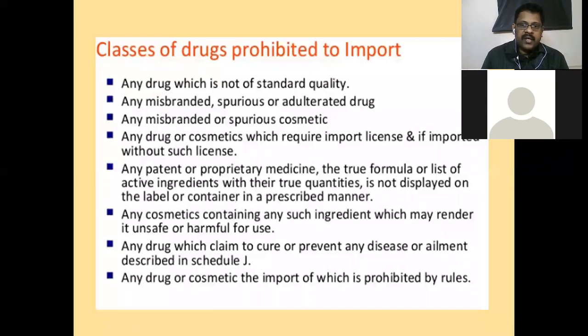Any patent or proprietary medicine, the true formula or list of active ingredients with their true quantities is not displayed on the label or container in a prescribed manner. For example, a Chinese medicine you are importing. In that label, proper ingredients, it contains everything, standards, quantity, ash value, like that information is not given. Traces of impurity, that information was not given. And in Indian pharmacopoeia also, we don't have proper standards for such medicines. So it will not be allowed for importing.